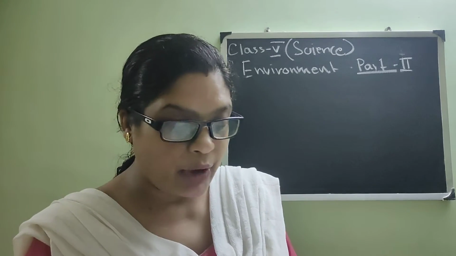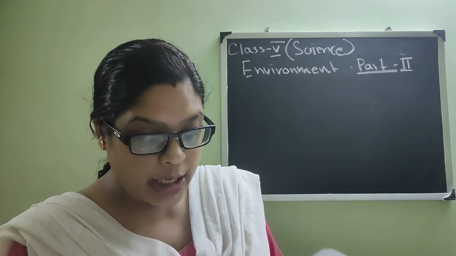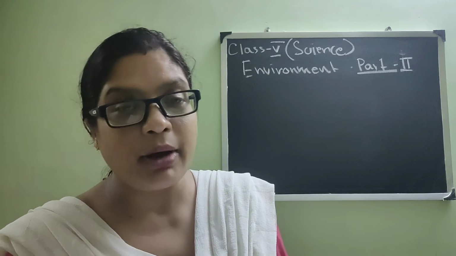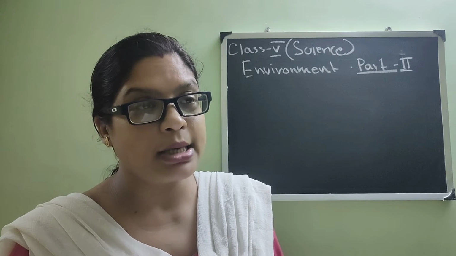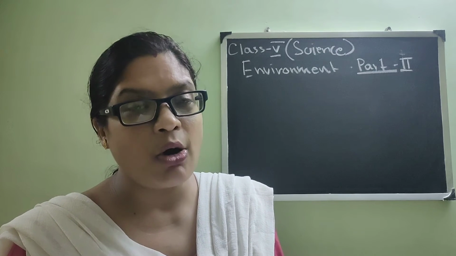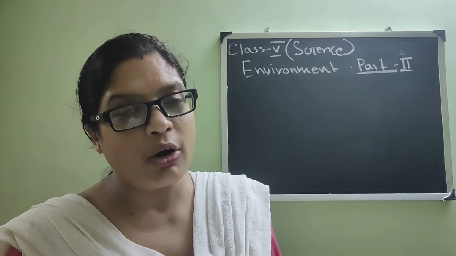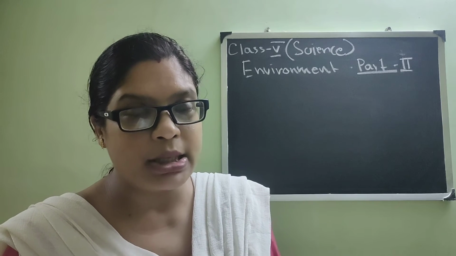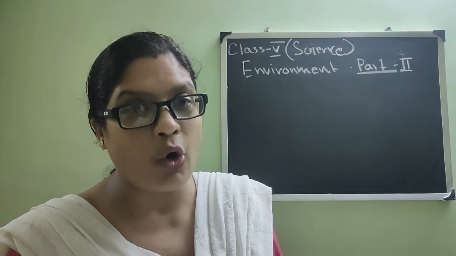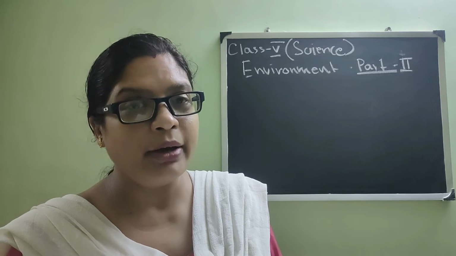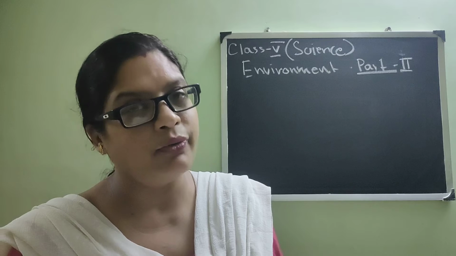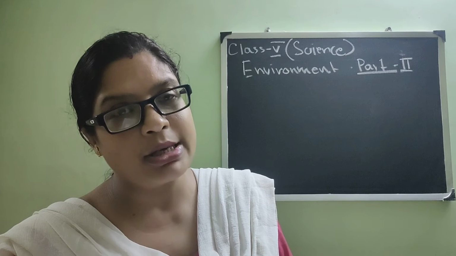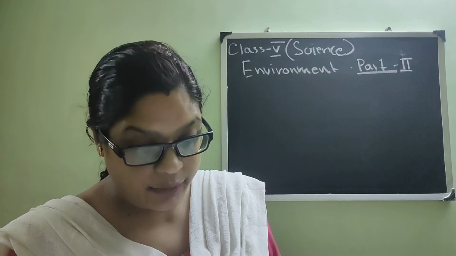Today we are going to start with the environmental problem, page 129. We can alter our environment to suit our needs. In the last video I was discussing that whenever some changes occur in our environment, we change according to its needs. When we are feeling cold, we wear woollen garments. When we are feeling hot, we wear cotton clothes. And when it is raining heavily or there is scorching heat, we use an umbrella. Like that, we always alter ourselves according to the needs and requirements of the environment.